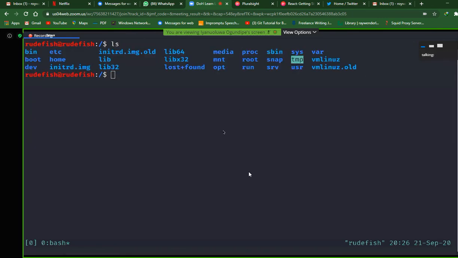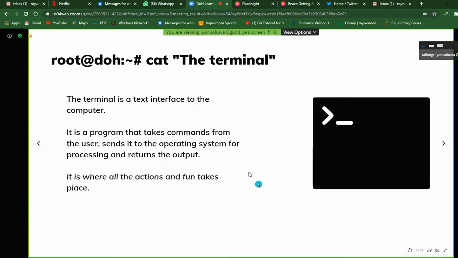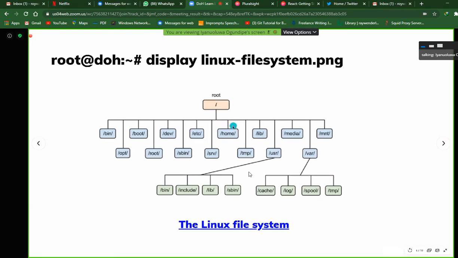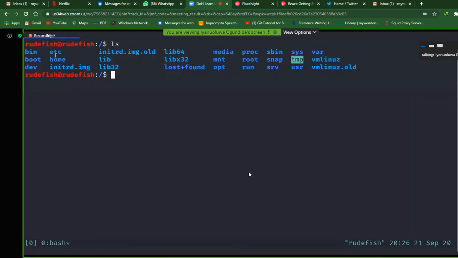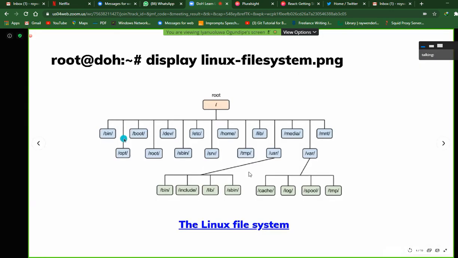So let me try to share that back. Going back to this, we can see that we changed directory to the slash, and you can see we have bin, boot, dev, etc, home. We have some directories. Almost all the directories we have here, which are the building blocks of the file system, can be found on your system.